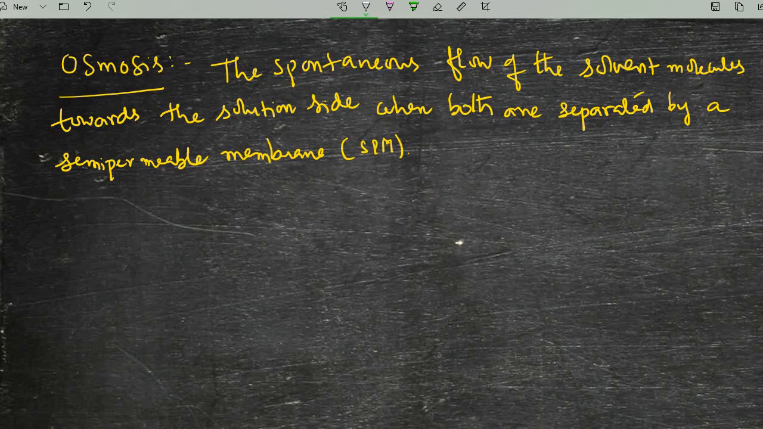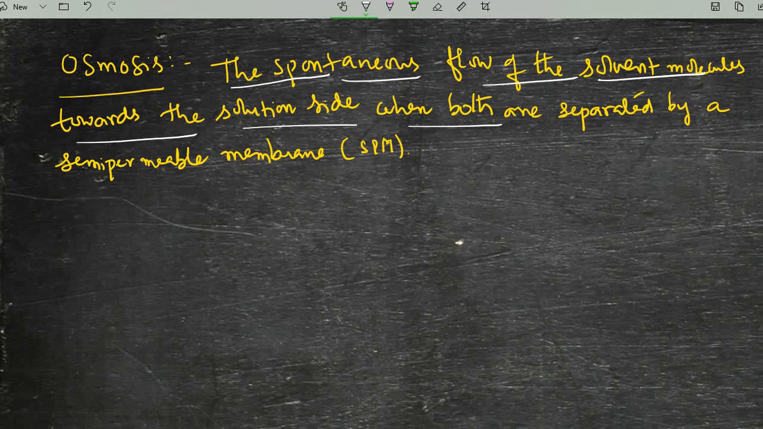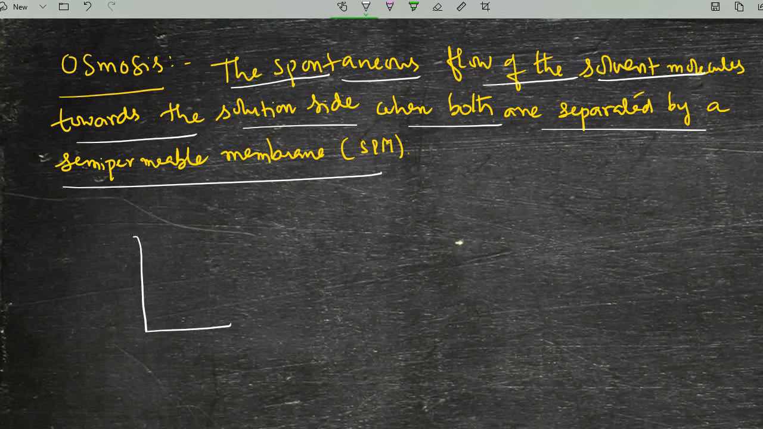So the osmosis definition is the spontaneous flow of the solvent molecules towards the solution side when both are separated by a semi-permeable membrane. For example, if you take a beaker containing water, now I am giving you a small diagram information: in this beaker I am observing some water molecules.